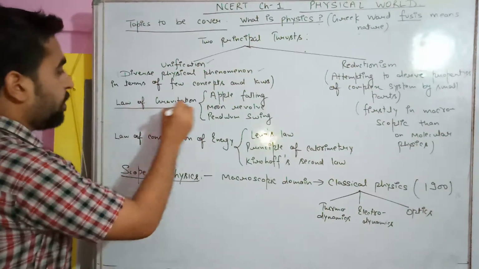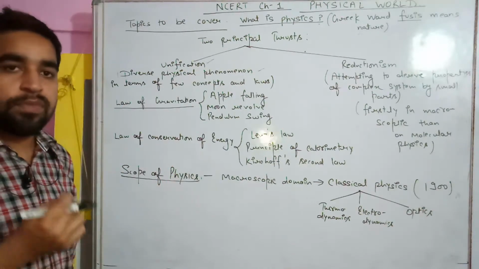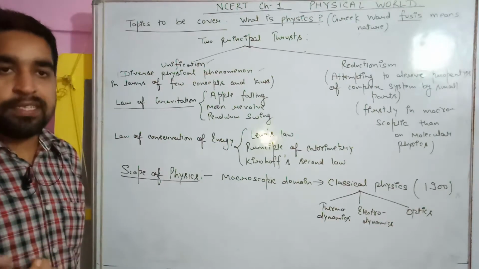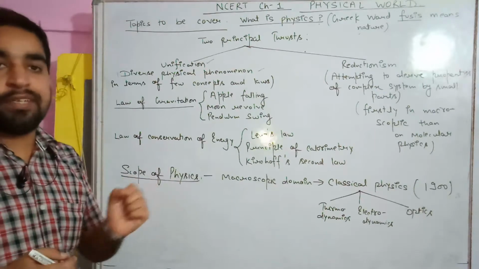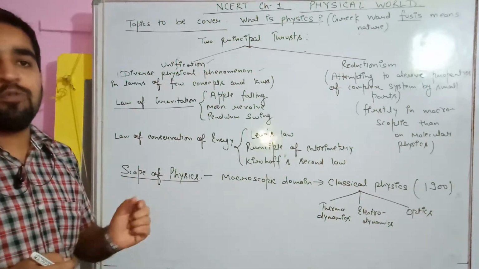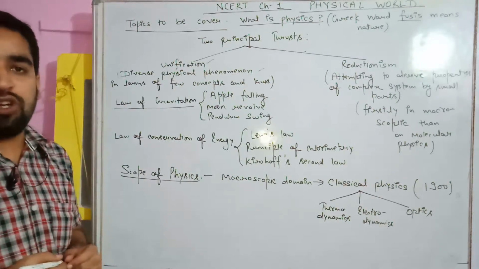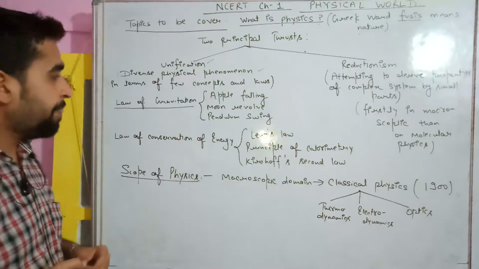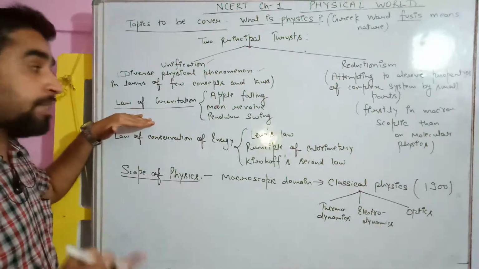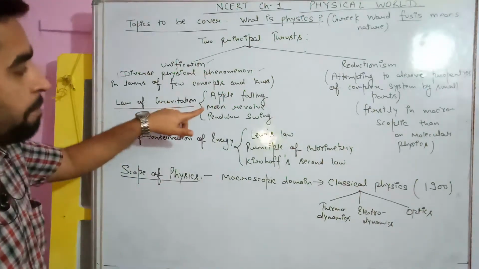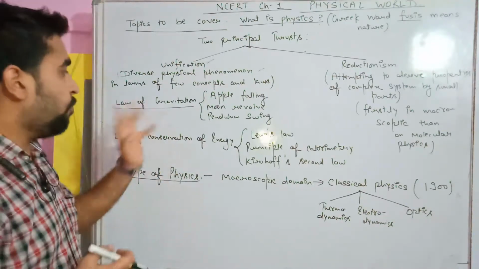For example, I have taken the law of gravitation. You have already studied the law of gravitation: if there are two masses, both masses will be attracted towards each other, and Newton defined how much it will be attracted. Suppose there are two masses m1 and m2 separated by distance r, then F is equal to G m1 m2 upon r square. That law of gravitation is not only applicable in one case, it is applicable in so many. For example, apple falling. One apple has fallen to the earth, and the reason is the law of gravitation.